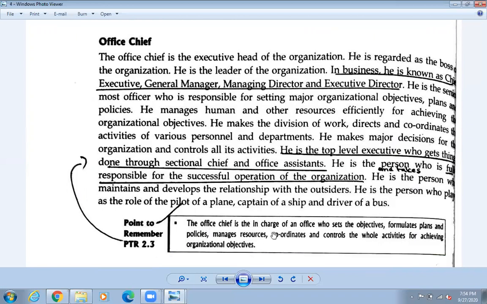The office chief is the in charge of an office who sets the objective, formulates plans and policies, and arranges the resources. Okay, so whatever resources are required, the resources पनि दिने काम गर्छ. They coordinate and control the whole activities to achieve the organizational objectives. Okay, so they control everything. Okay, so के गर्दा ठीक होला, के नगर्दा ठीक होला.